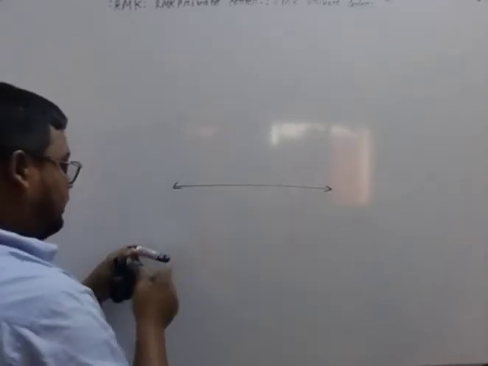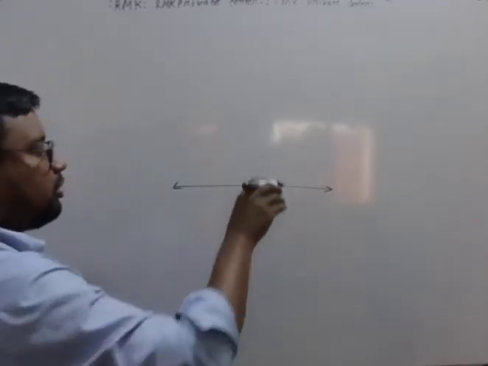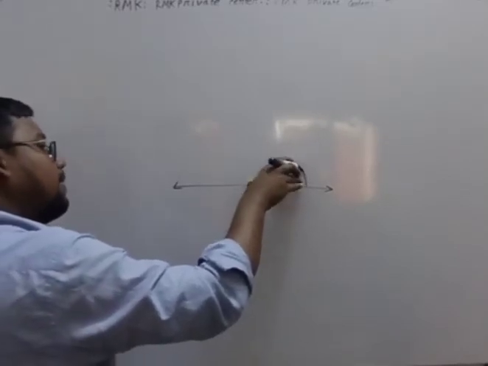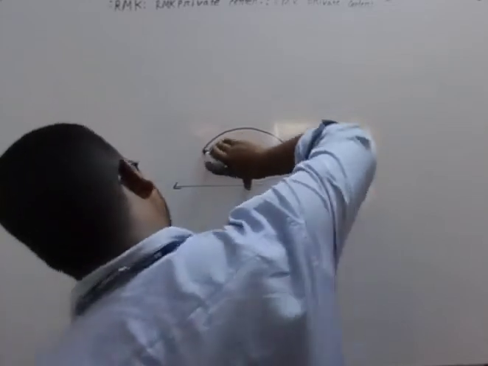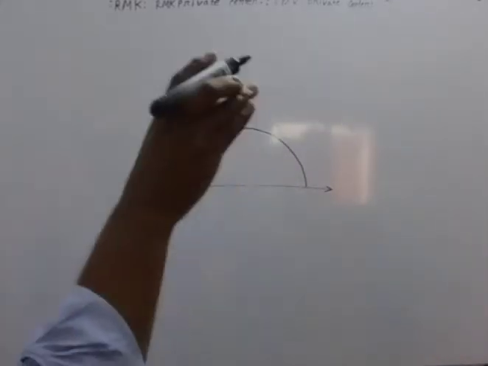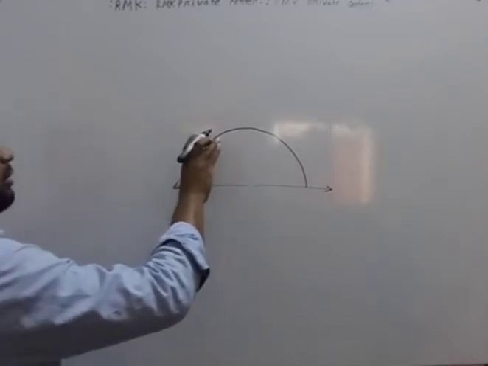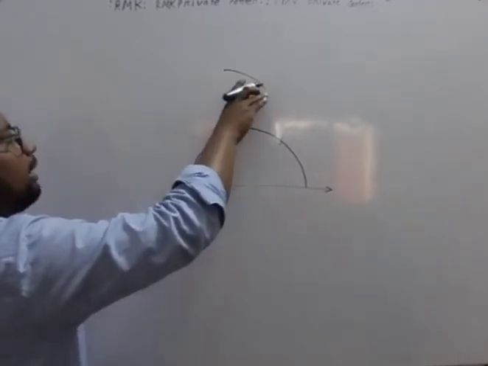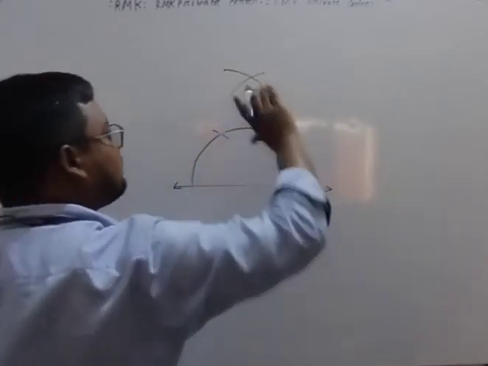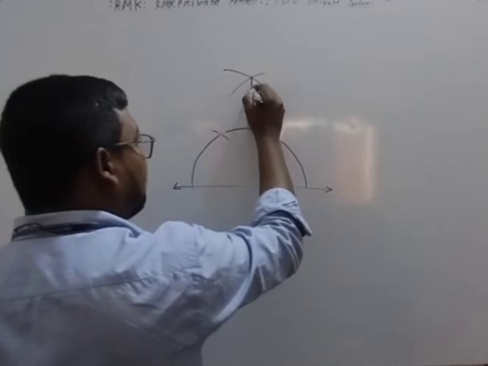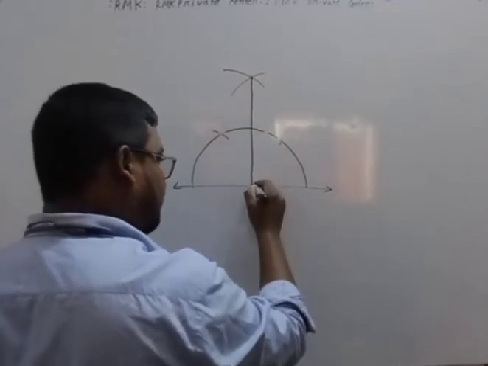After this, take a compass in your hand and draw a semicircle on the line, at the same arc length. You just cut two points. And after this, in the same way, you draw another line on it.